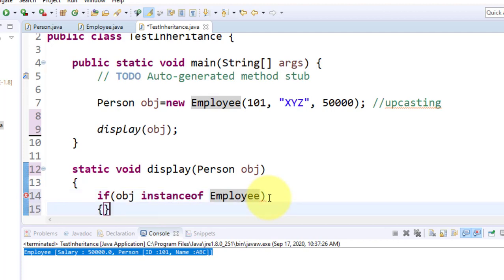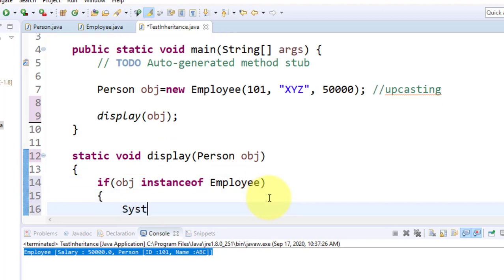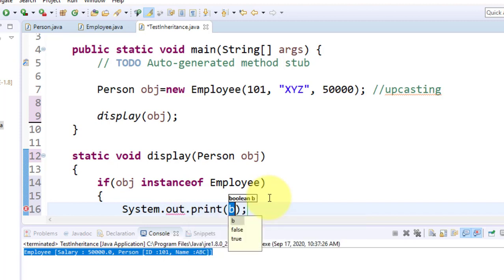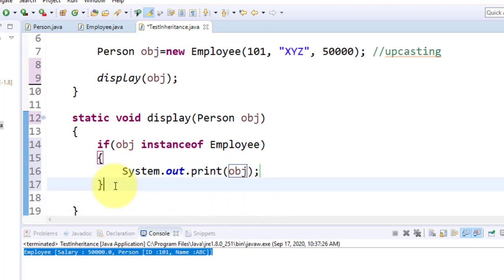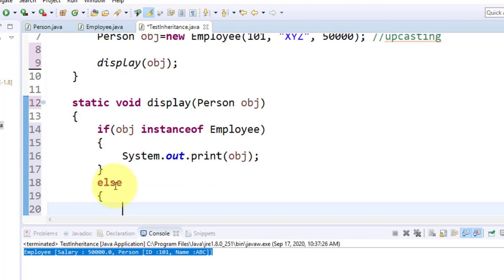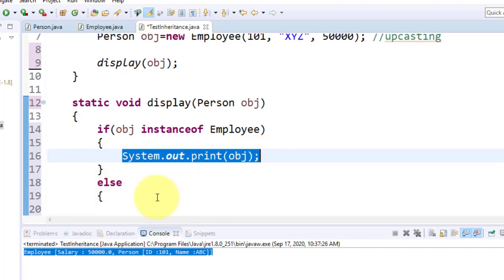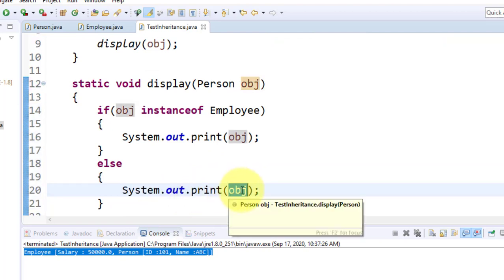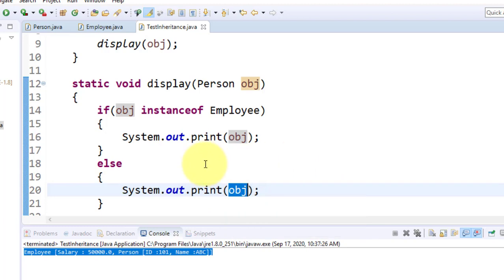then what should I do? System.out.println(obj). Else, you again simply call obj. So this obj is from which class? It depends at runtime.